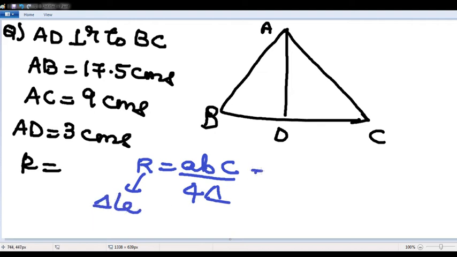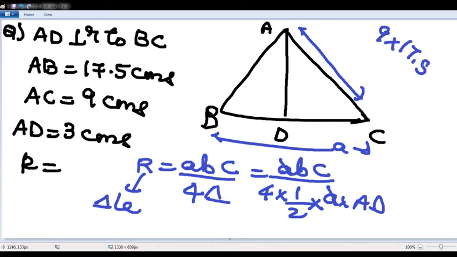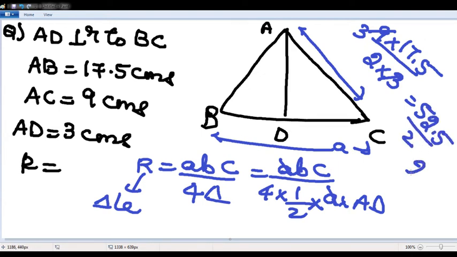Delta is the area of the triangle. So ABC by 4 delta, where delta is half into base into height. Base is A, height is AD. A and A cancel. B is nothing but AC. AC value is given as 9. Next is 17.5 divided by 2 into AD. AD is 3. 3 ones are 3, 3 threes are 9. It is nothing but 52.5 by 2. Answer is 26.25.